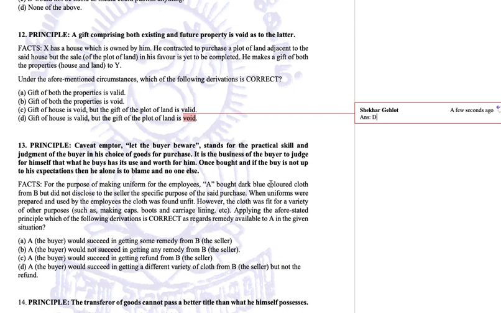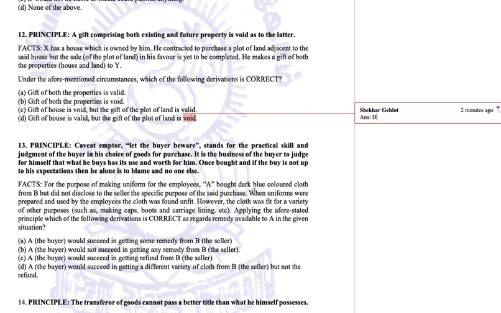A bought a dark blue colored cloth from B because he wants to make uniforms for the employees, but did not disclose to the seller the specific purpose of the purchase. He did not tell the seller that he wanted to make uniforms from this kind of cloth. When the uniforms were prepared and used by the employees, the cloth was found unfit for wearing as a uniform.